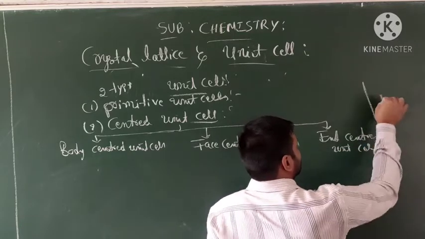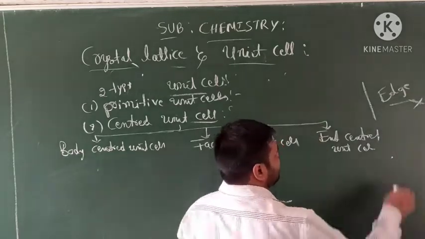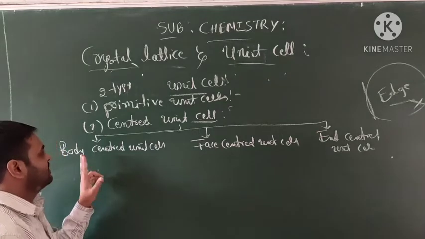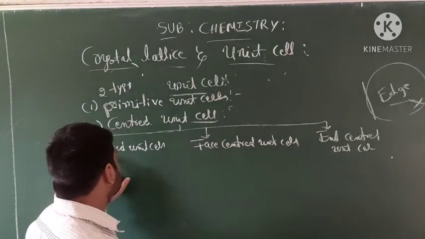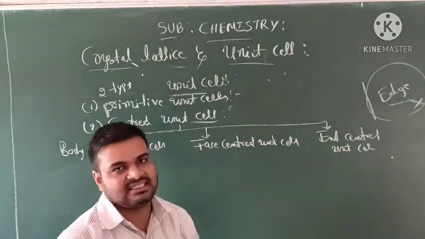Also one more is the edge center, but this will be neglected because of confusion from so many edges. Then the three main important types: body centered, face centered, and end centered unit cell.